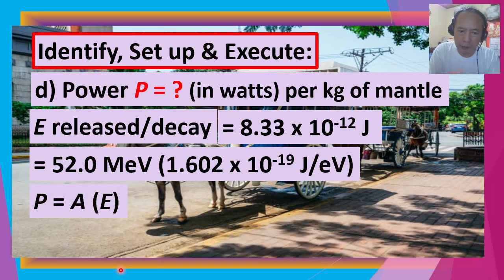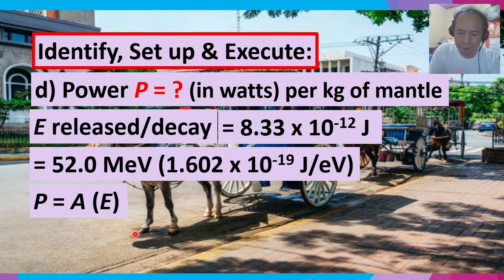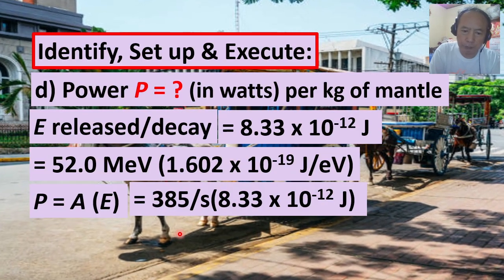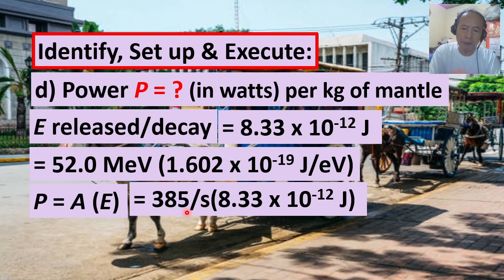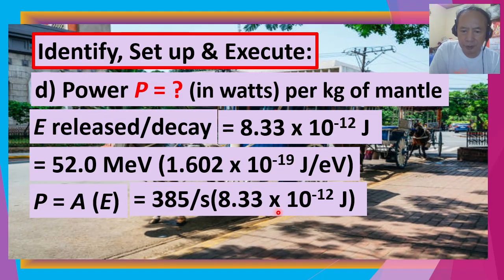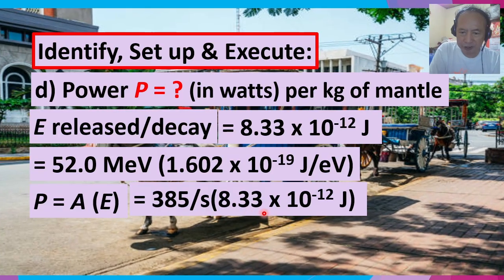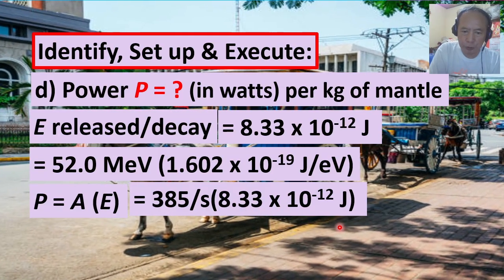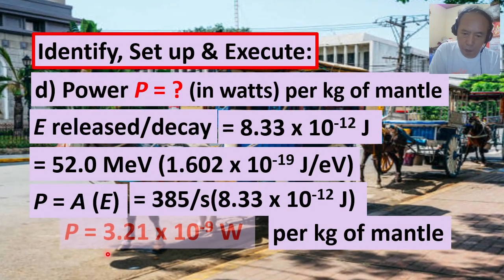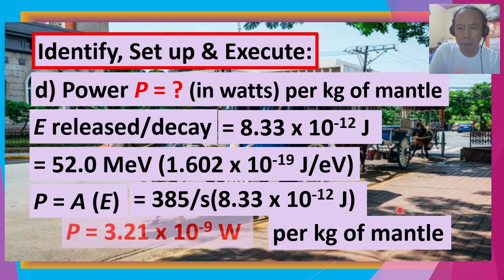Therefore, we can proceed computing the power in watts per kilogram of mantle by just multiplying the activity of the uranium-238 isotope computed earlier, 385 per second, by the amount of energy released per decay chain, 8.33 times 10 to the negative 12 joules, resulting in power capital P equal to 3.21 times 10 to the negative 9 watts. This is per kilogram of mantle.